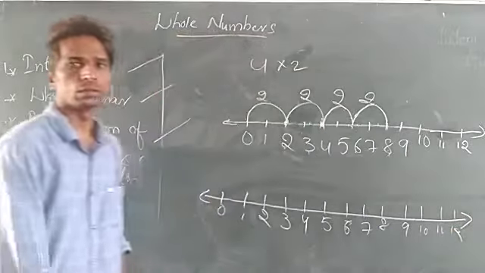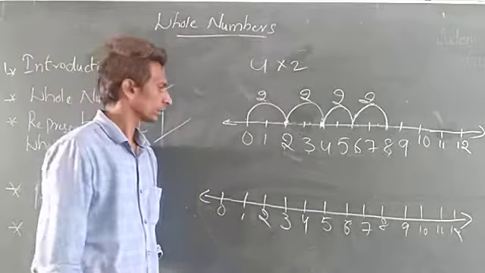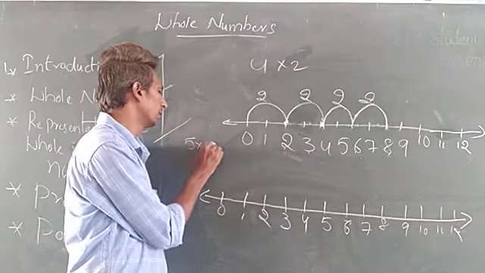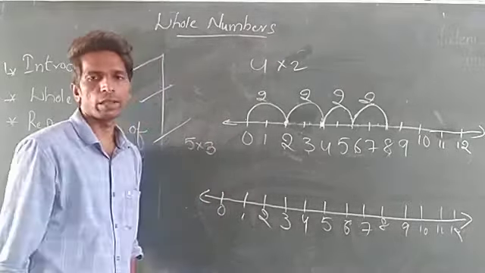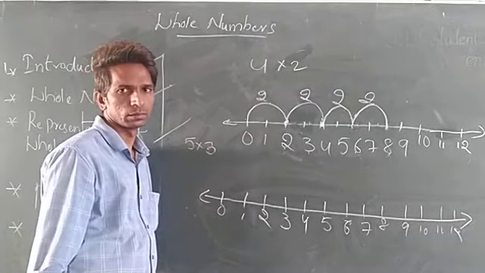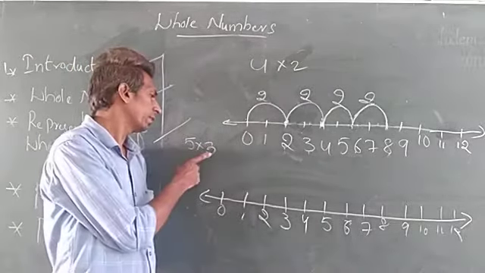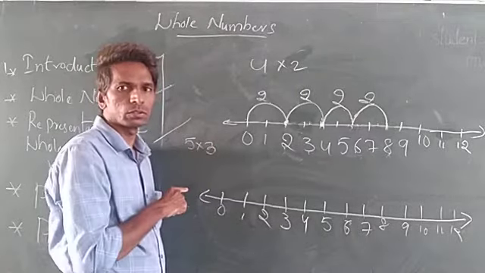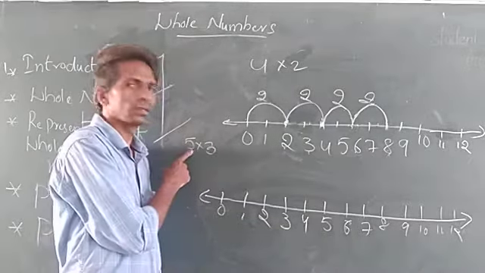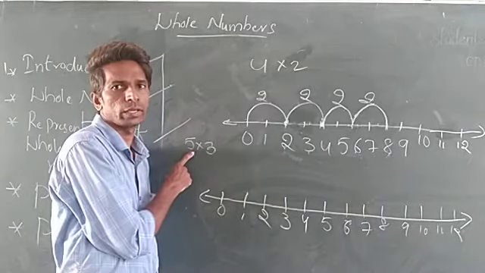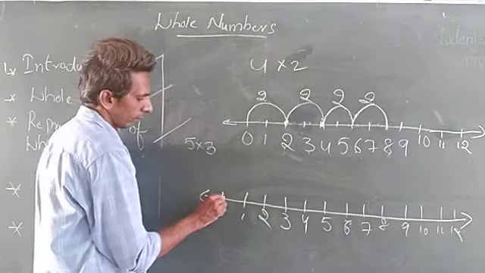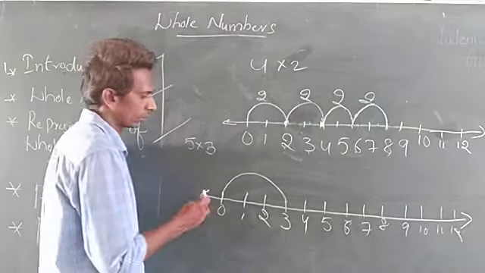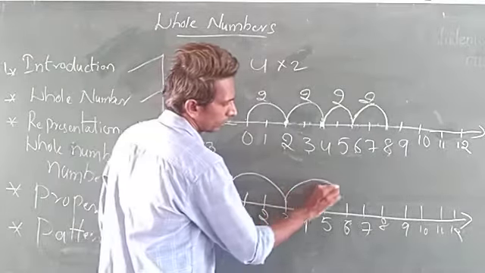Up to 12, again 0 to 12. Let us see, 5 into 3. So you want to jump with 3 numbers. How many times? 5 times. Okay, now 5 times. Let us see. 3 numbers, 1 time. 3 numbers you want to jump. So 1 time, 2 times,